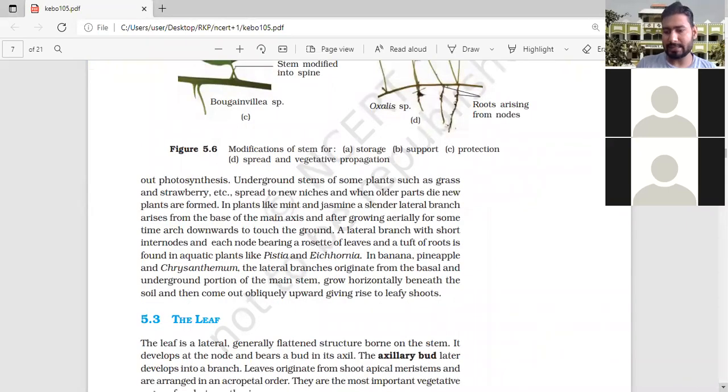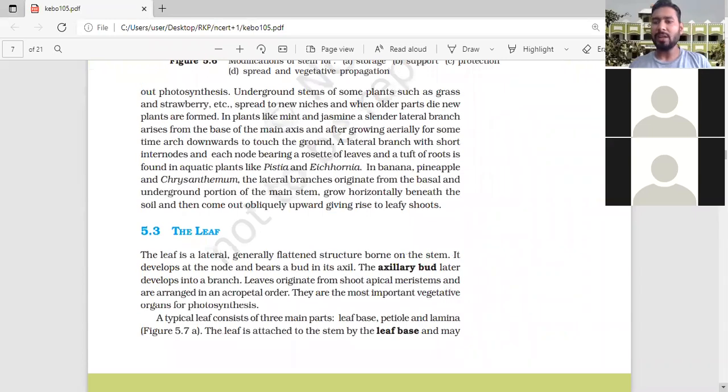Read this sentence, what it has given. I told you, if the chlorophyll forms modified chlorophyll, what does chlorophyll perform? They have given that chlorophyll performs photosynthesis. So chlorophyll performs the photosynthesis. Now you can see: underground stems of some plants such as grasses and strawberry spread to new niches, and when older parts die, new plants form, like mint and jasmine, slender lateral.